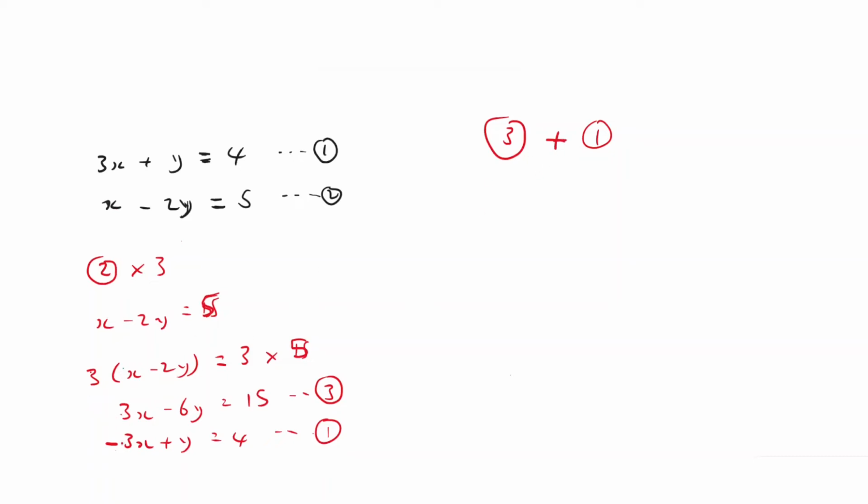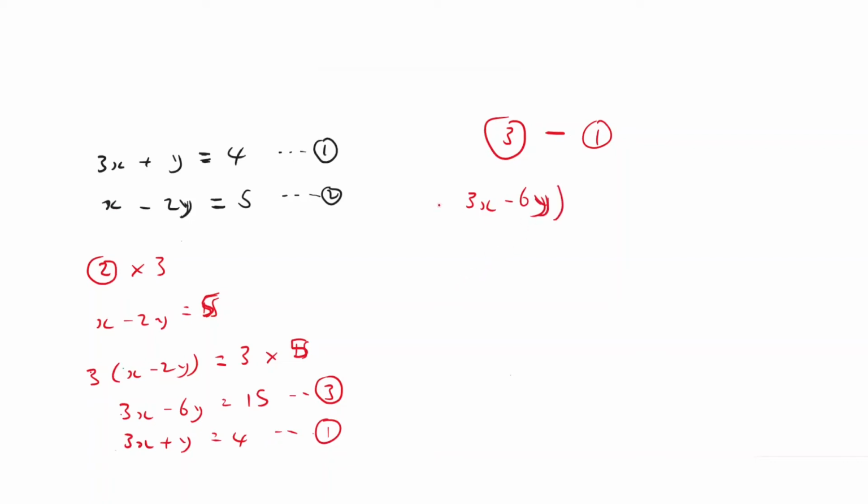If the signs are the same, whatever it is that you want to get rid of have the same signs, then you must say minus. All right. So in this case, since the signs 3x and 3x are the same, I'm going to say minus. So what is equation 3? The left hand side of equation 3. Write the left hand side first. The left hand side of equation 3 is 3x minus 6y. That's fine.